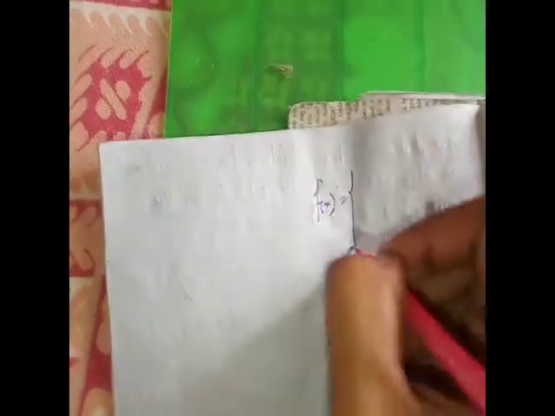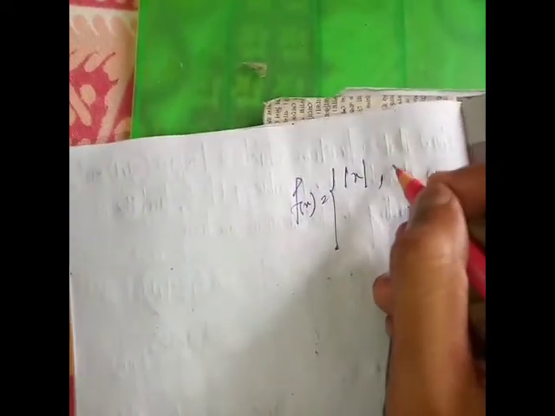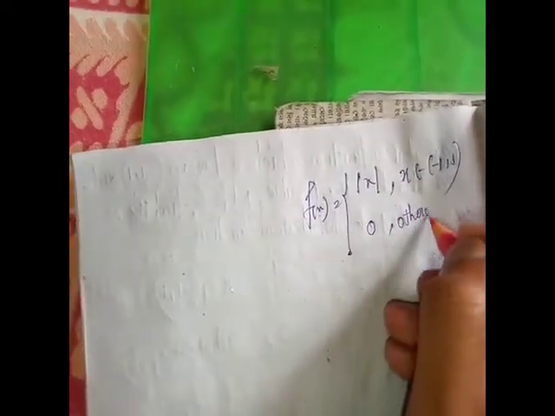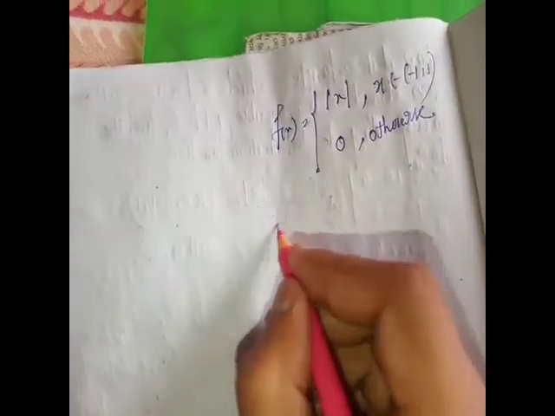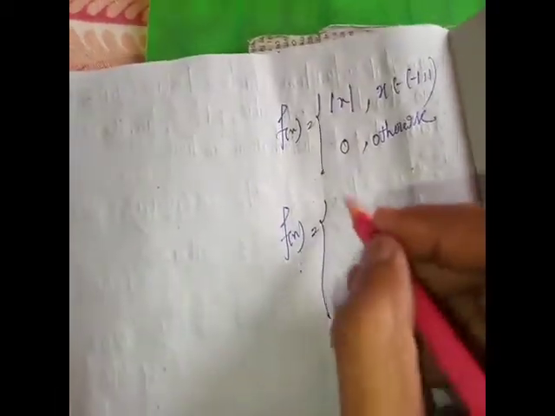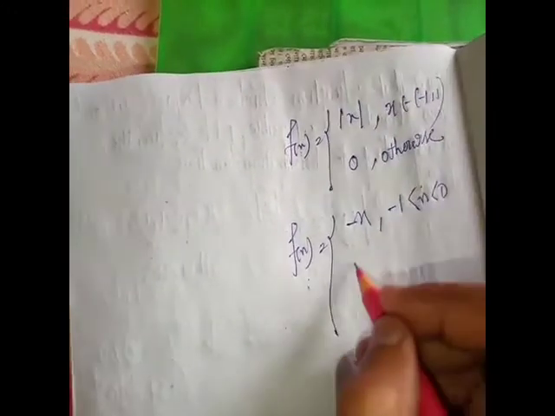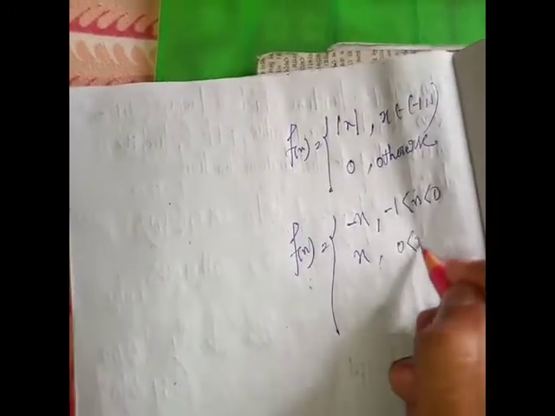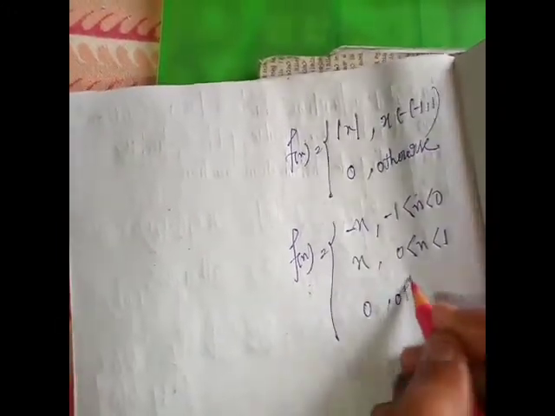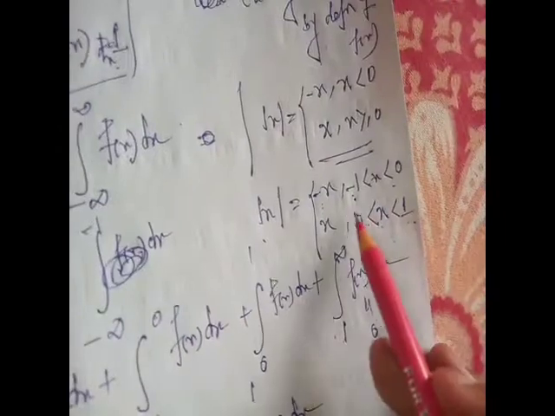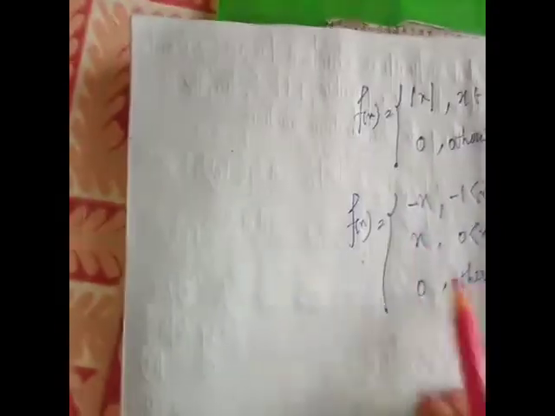Next we find the probability distribution function. Here f(x) is mod x, given that f(x) is mod x when x belongs to -1 to 1 and 0 otherwise. We break it: f(x) is minus x when -1 is less than x less than 0, it takes value x when 0 is less than x less than 1, and 0 otherwise.